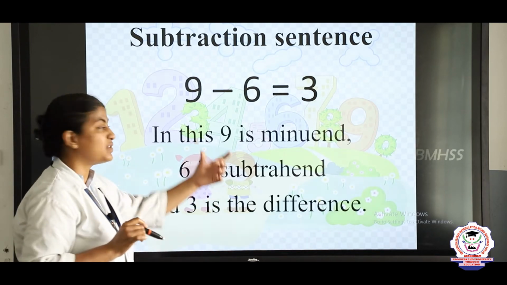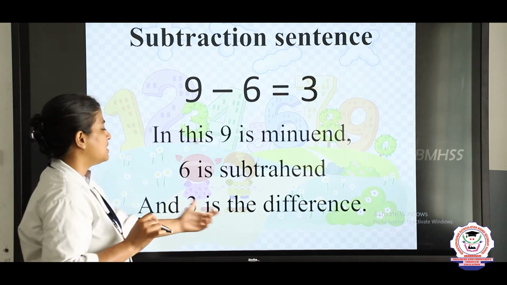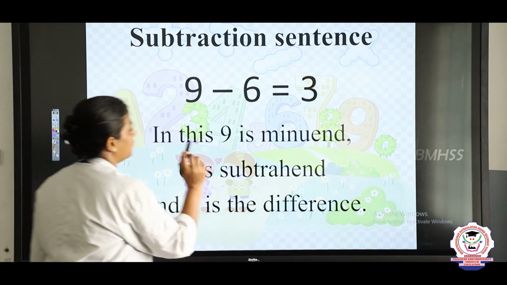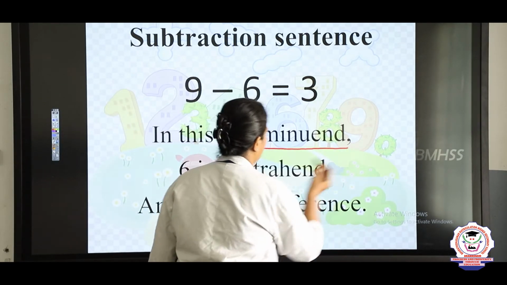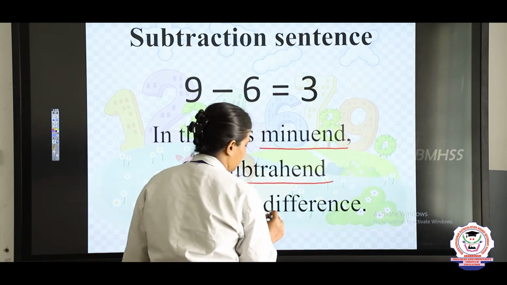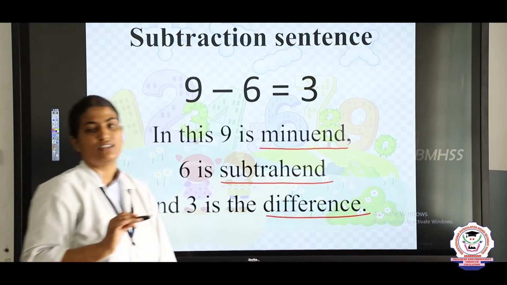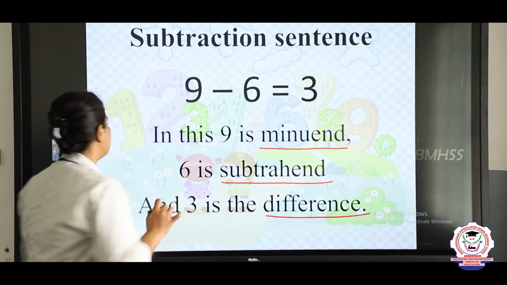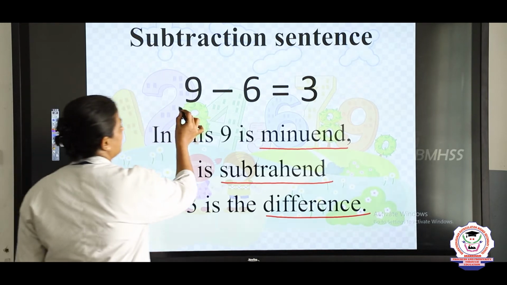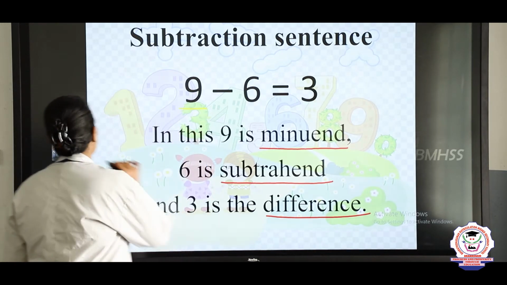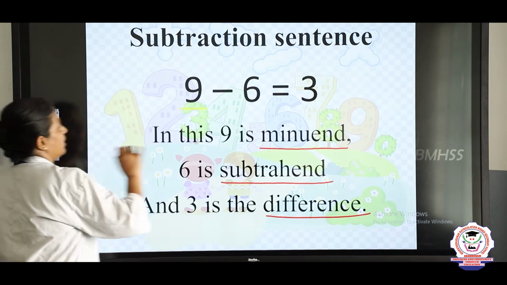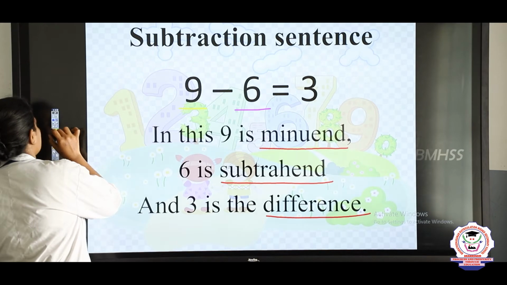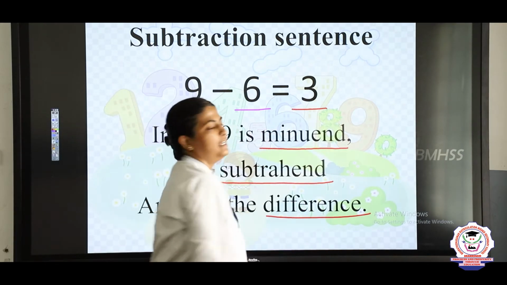The answer or the result which we get by subtracting the two numbers is known as the difference. These three terms are very important, children: minuend, subtrahend and difference. So these words form the subtraction sentence. So which is the minuend here? 9 is the minuend here. And which is the subtrahend? 6 is the subtrahend. And difference, 3 is the difference here.